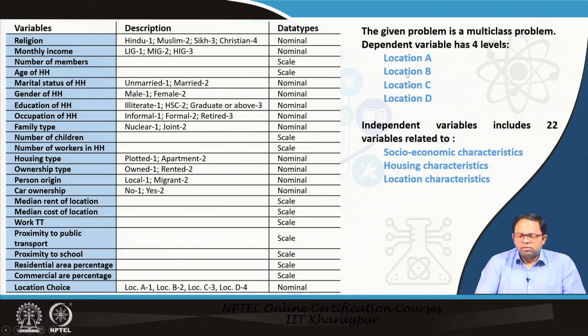So, we have to divide our prediction for these 4 classes, and there are around 22 independent variables which could be further broadly classified into socioeconomic characteristics, housing characteristics, and location characteristics. So as we are discussing, certain things like people of certain religions, we could hypothesize that they may concentrate to stay in a certain zone. It may not be true, but that is what has been tested. Or car ownership levels, a lot of the socioeconomic characteristics of the household, does it influence the location choice? People having more cars may choose to live in a certain area and so on. So we tested around 22 variables.